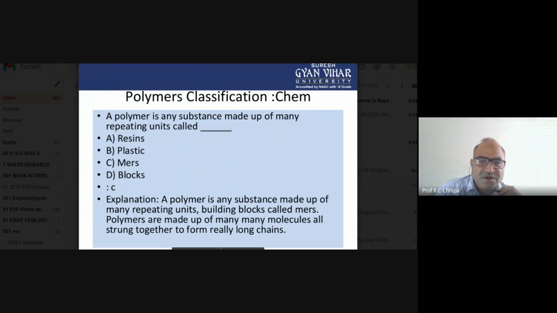Building blocks called mers. Polymers are made up of many, many molecules all strung together to form a really long chain. That is the benefit. The major thing is that a large number of organic polymers are available, and that is because of the property of carbon. What is the specific property of carbon?